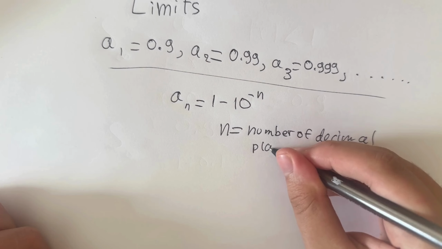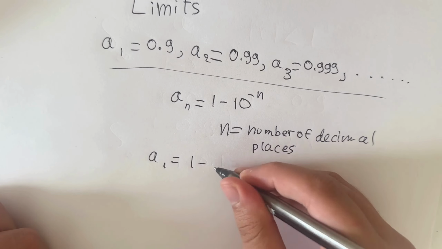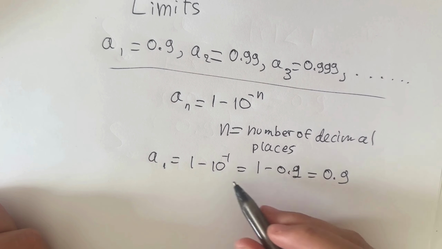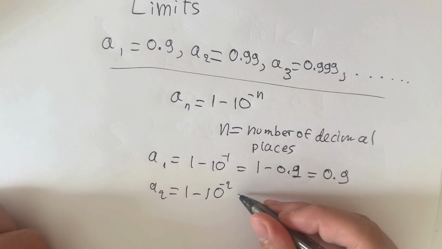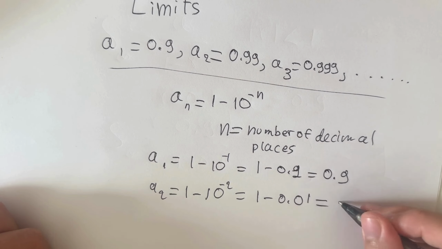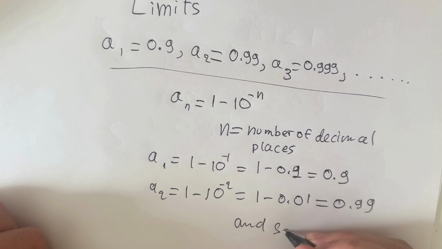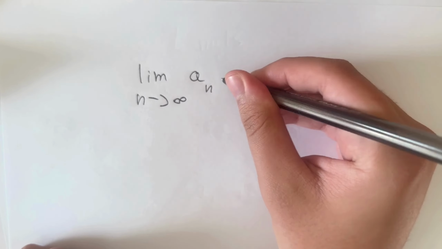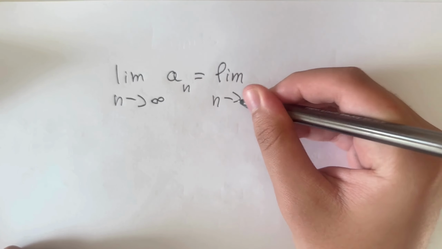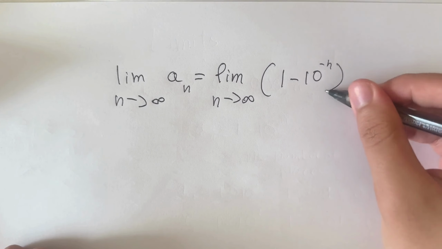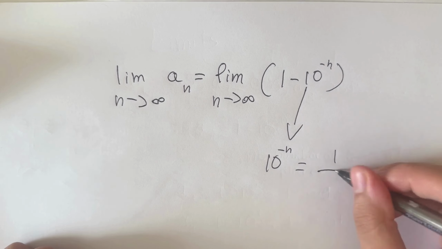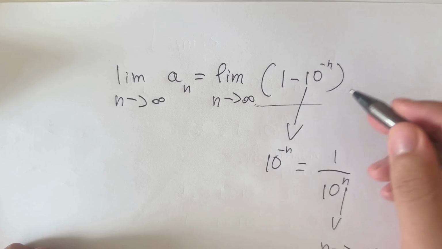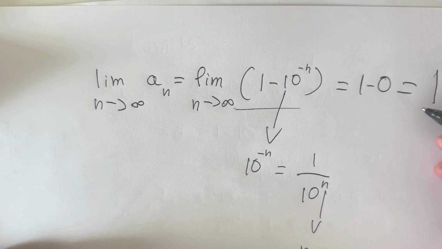For example, when n is equal to 1, we get 1 minus 0.1, which is equal to 0.9. When n is equal to 2, we get 1 minus 0.01, which is equal to 0.99, and so on. Now let's find the limit of this sequence as n approaches infinity. So that limit is going to equal the limit as n approaches infinity of 1 minus 10 to the negative n. Now we know that as n goes to infinity, 10 to the negative n is going to shrink towards 0. That means our sequence gets closer and closer to our limit, which is equal to 1. And so once again, we have proved this.